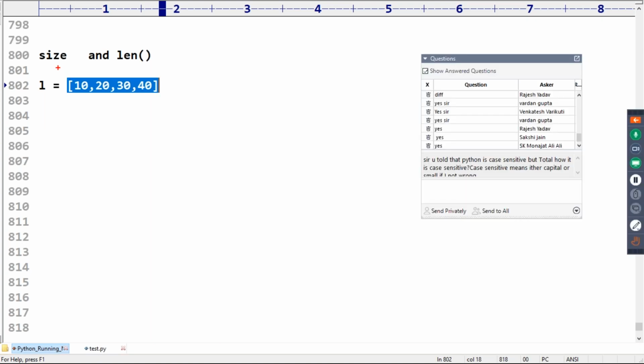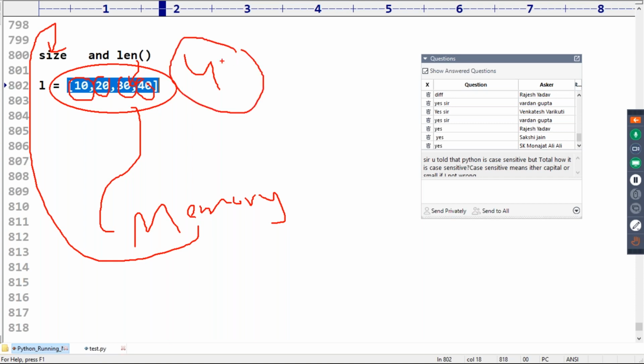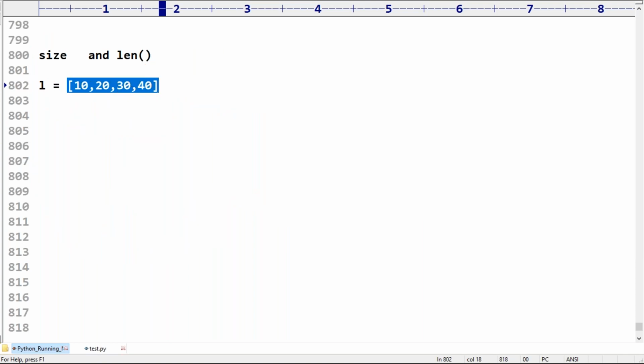To store this list, how much memory is required? How many memory bits are required? That is called the size. Length means how many elements are there: 1, 2, 3, 4, four elements are there. The number of elements present in the list is called length. To store this list object, how much memory is required? That is called size. Clear, right?